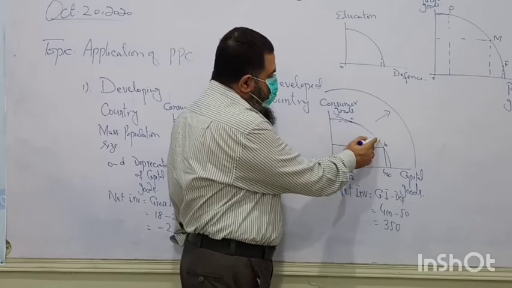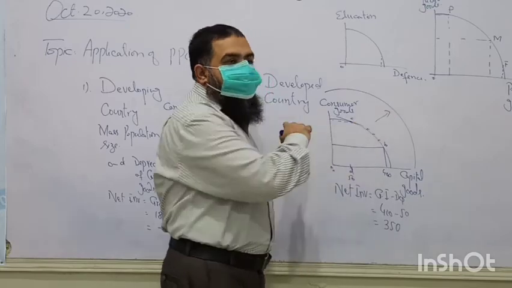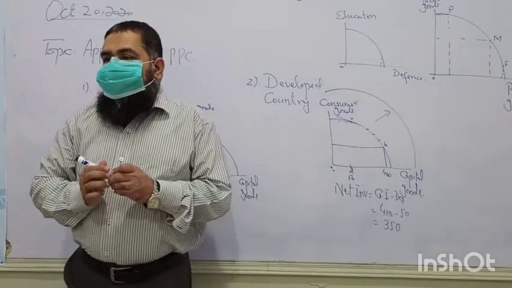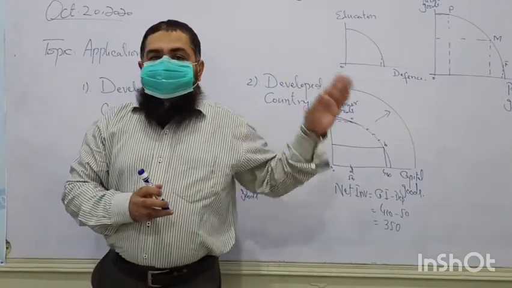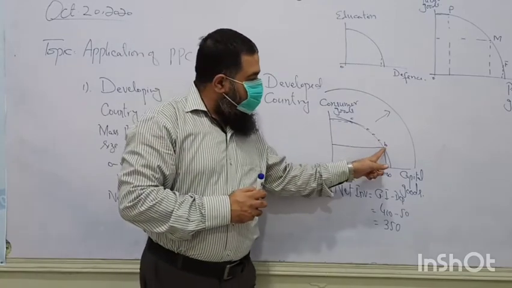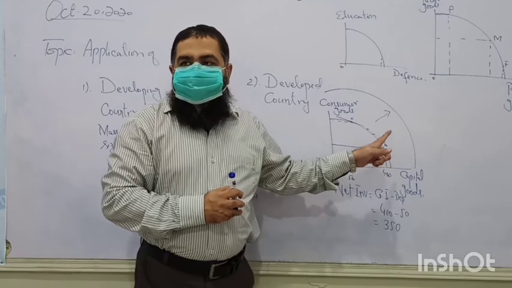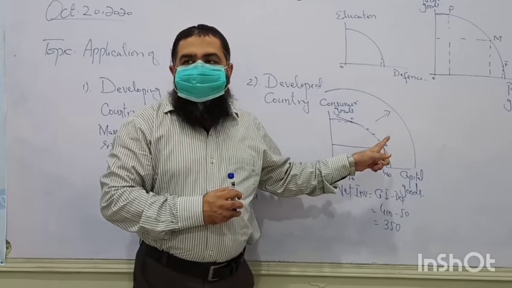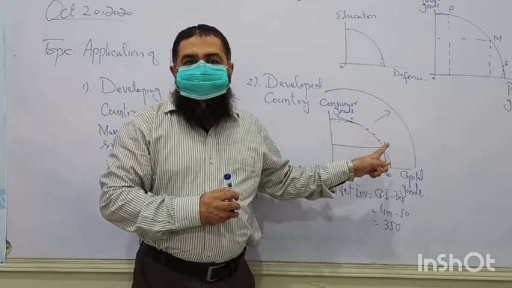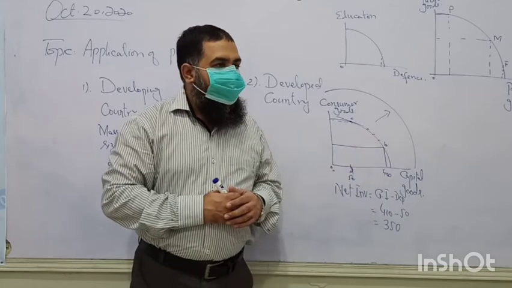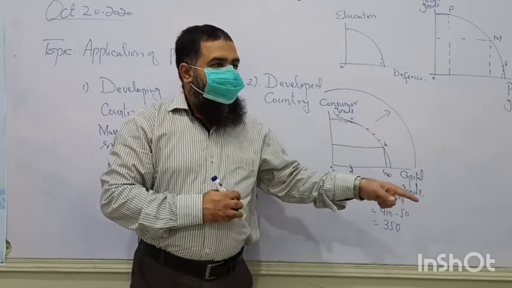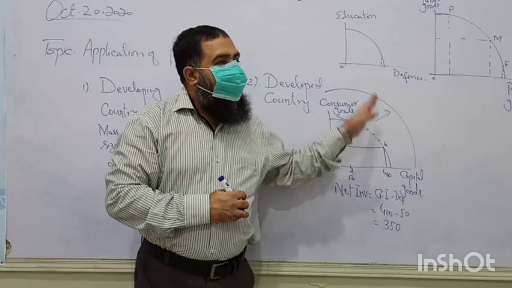Then resources will be reallocated according to the prices. Where prices are high, resources will be reallocated. Although this point is a productively efficient point, allocatively, it is not allocating the right resources to produce the two types of goods. When prices are also shown, then resources will be reallocated.